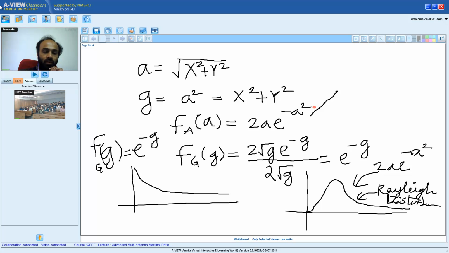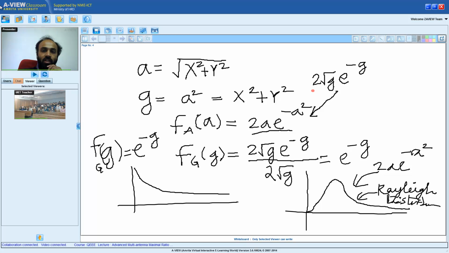Is that okay? Yes, sir. So if G is equal to A square, now how should I modify this 2A e to the power of minus A square? I have to substitute G for A, right? So that will be 2 root G, e raised to power minus G.